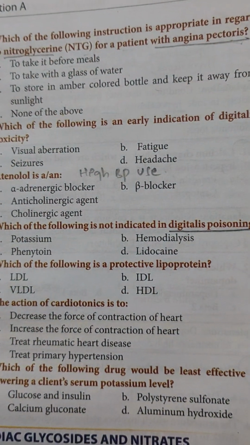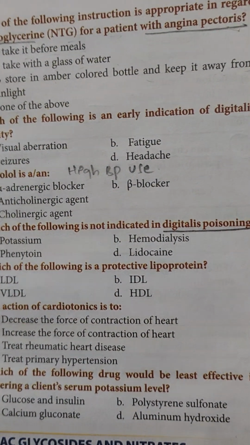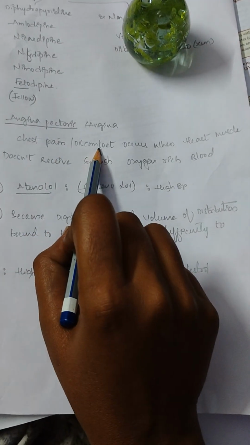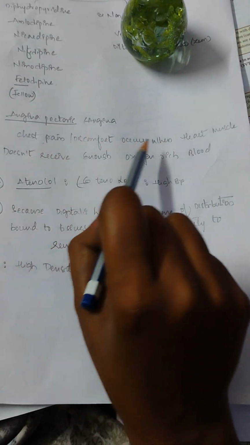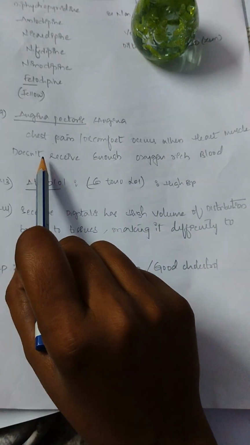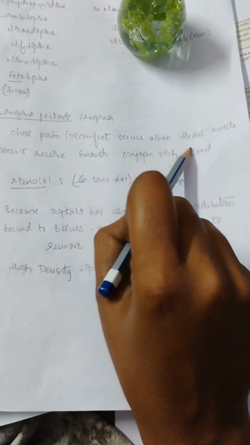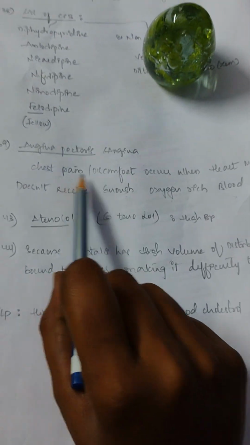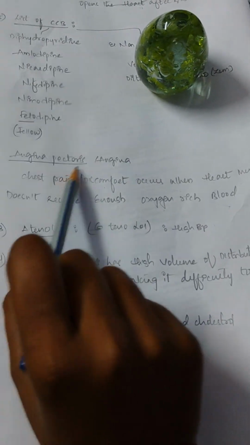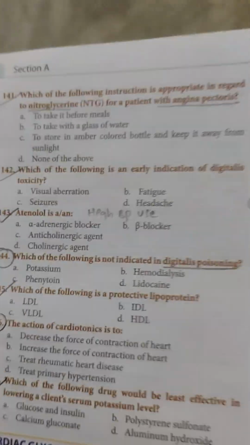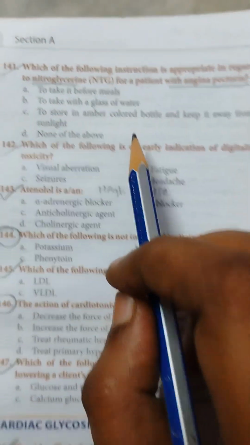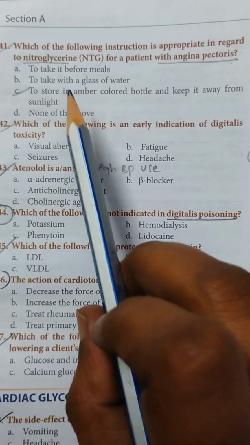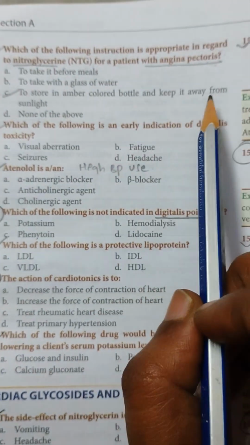So before that, let us see what is angina pectoris. Here you can see angina pectoris, commonly called chest pain or chest discomfort. The cause of this chest pain is when the heart muscle is not receiving proper oxygen-rich blood, it causes chest pain or discomfort, medically called angina pectoris. Now can you tell the answer? The answer is that the nitroglycerin drug should be stored in an amber colored bottle and kept away from sunlight.